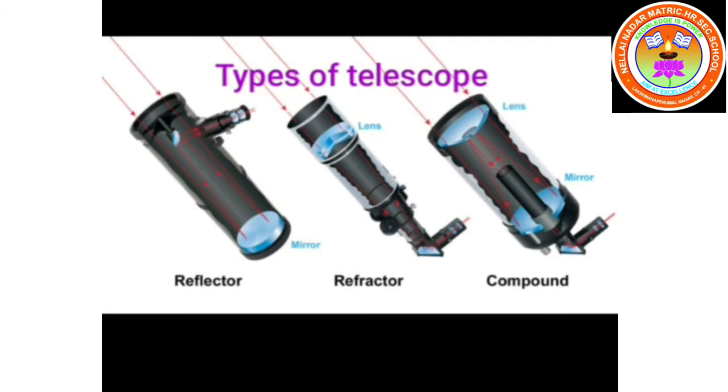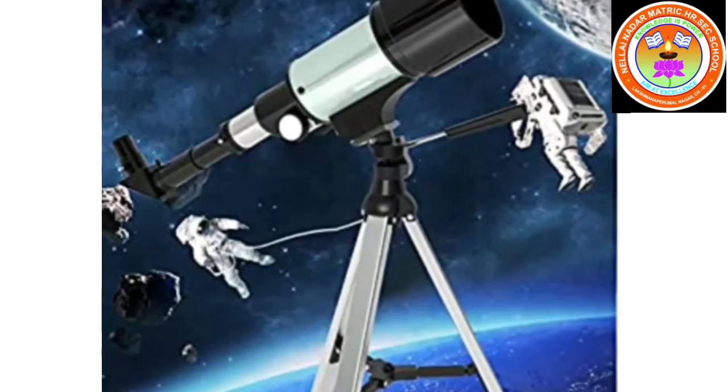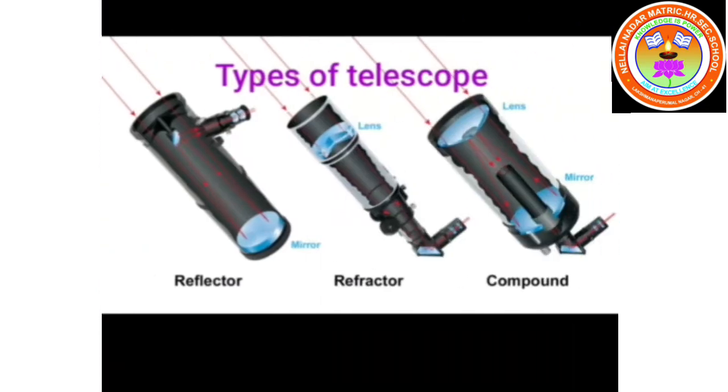In a refracting telescope, lenses are used. Galilean telescope, Keplerian telescope, and achromatic refractors are some refracting telescopes. In a reflecting telescope, parabolic mirrors are used. Gregorian, Newtonian, and Cassegrain telescopes are some reflecting telescopes.